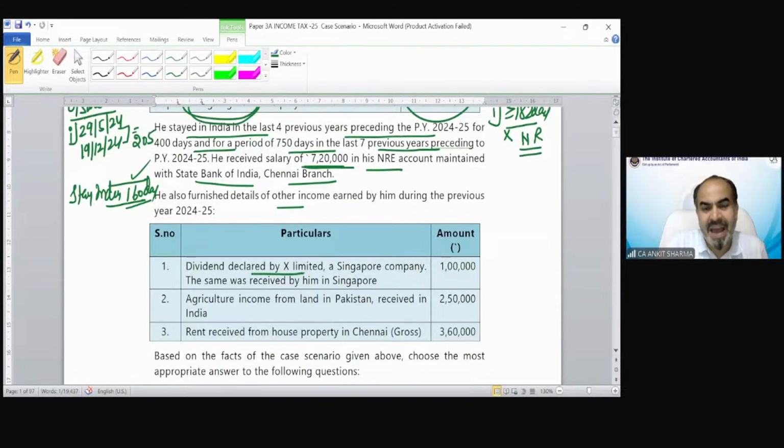Dividend declared by Axe Limited, a Singapore company. The same was received by him in Singapore. So because he is a non-resident, this income is not going to be included in his total income. Clear? Next.